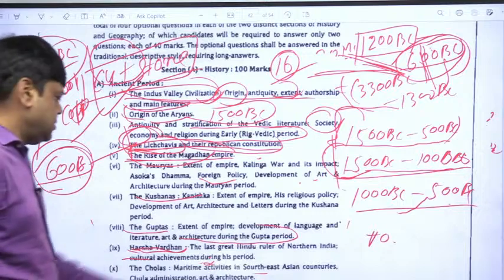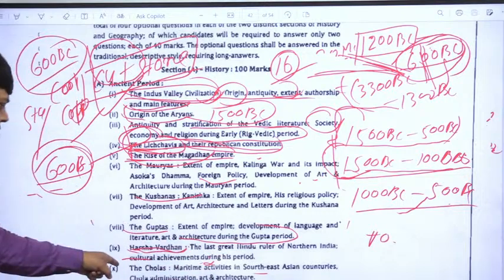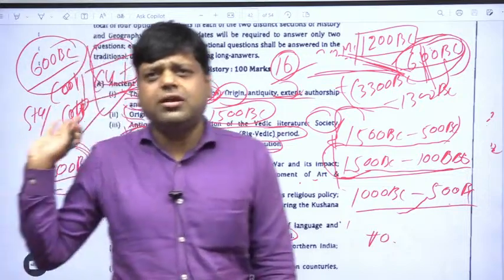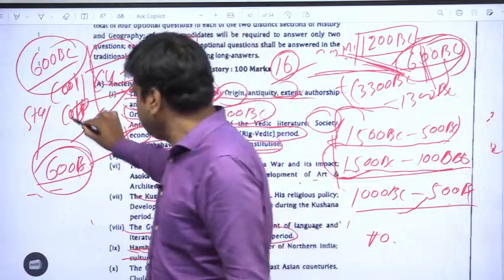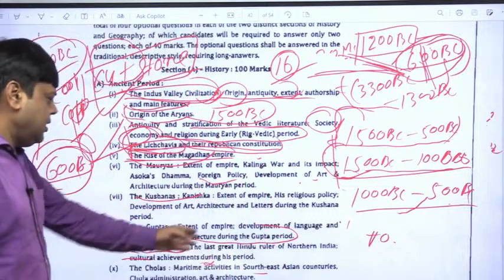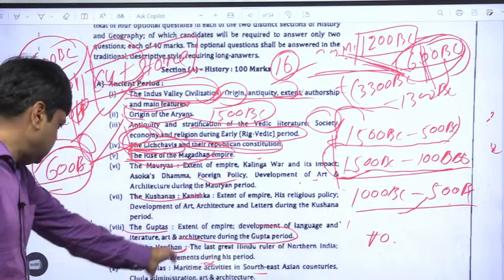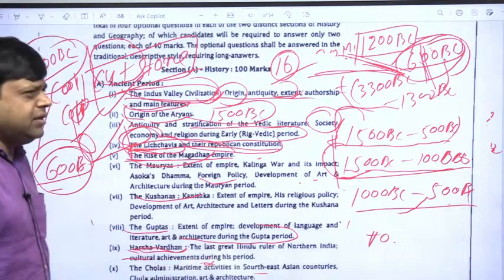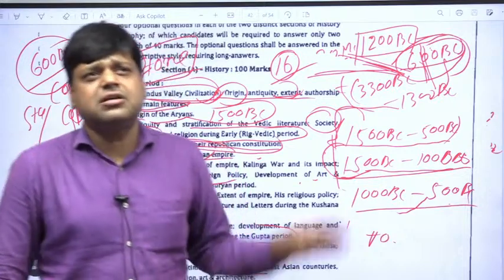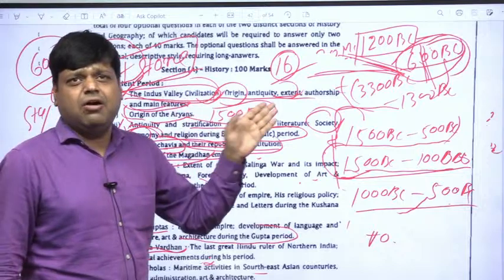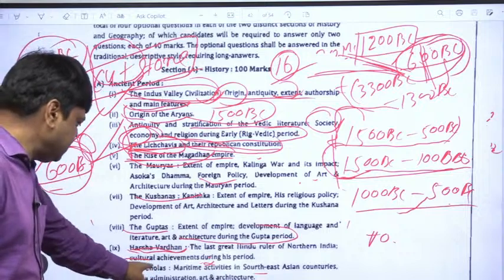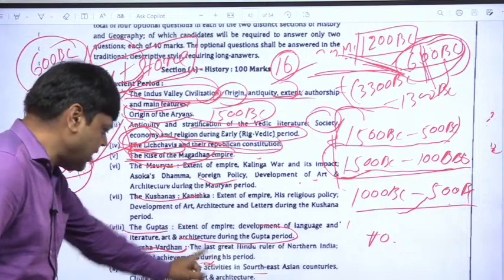Thereafter, Cholas, maritime activities in Southeast Asian countries and Chola administration, art and architecture. Who were the Cholas? The Cholas ruled over South India, especially the Tamil Nadu region. So we will read about them, maritime activities. Chola administration was very well developed and they had trade relations with Southeast Asia like Malaya or current Indonesia. We will read about those things, and Chola administration, art and architecture.